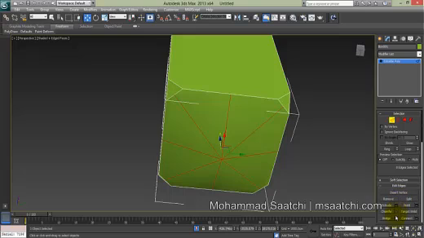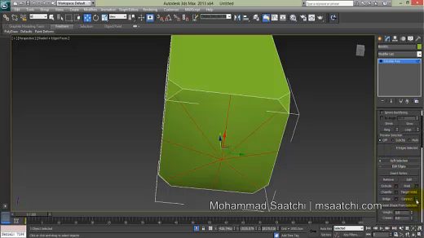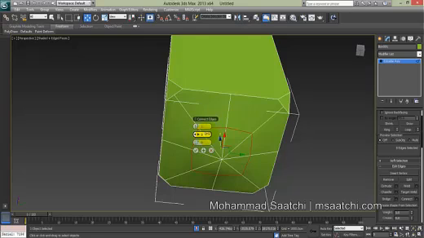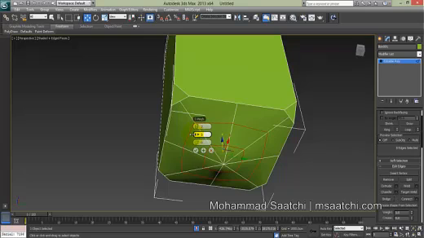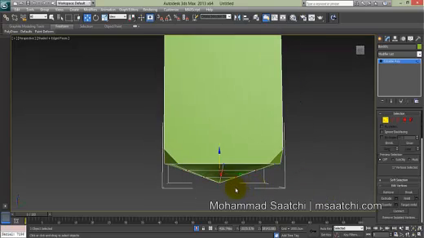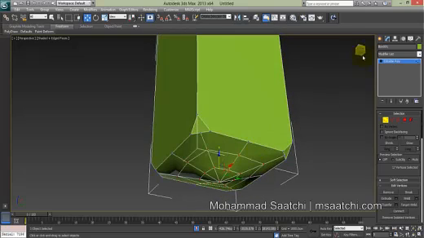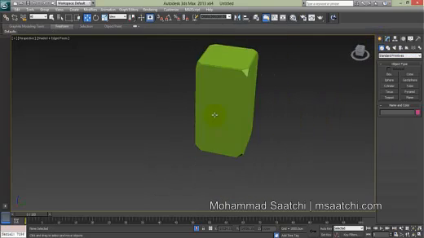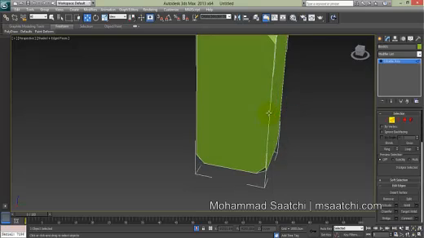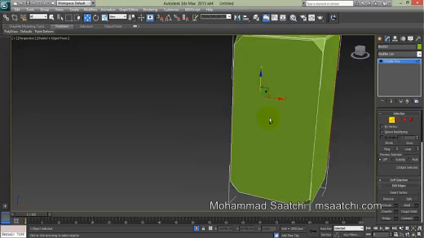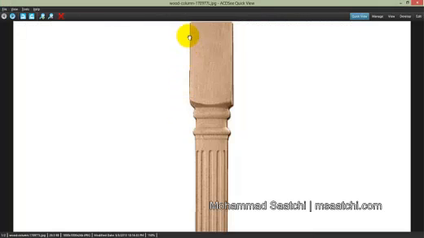Okay, and connect to two parts. And click on this part to make it smooth.